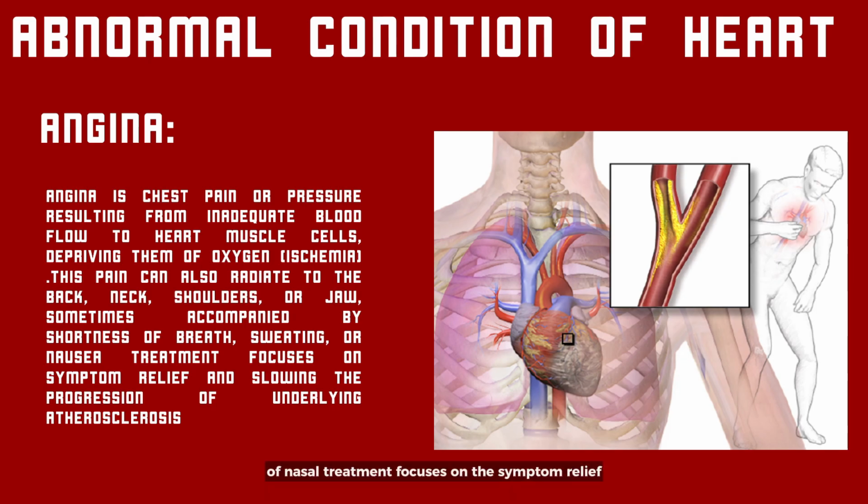Treatment focuses on symptom relief and slowing the progression of underlying arteriosclerosis. What is the cause of angina? The most common cause is coronary heart disease. This is when the arteries that supply your heart muscle with blood and oxygen are narrowed by a fatty substance called plaque. It means less blood flow to your heart muscle and can cause angina symptoms.